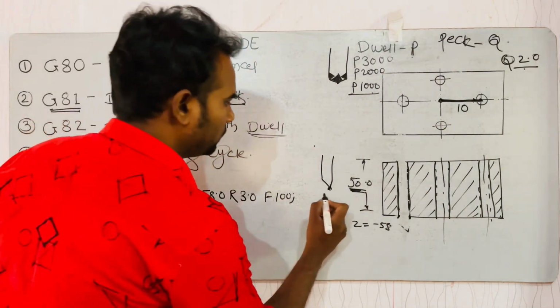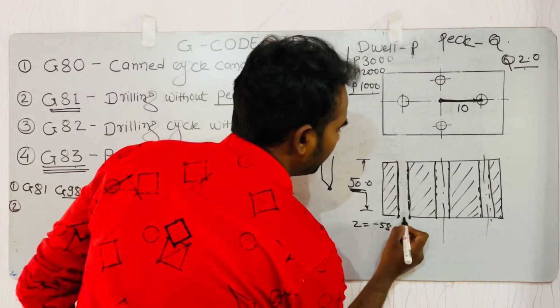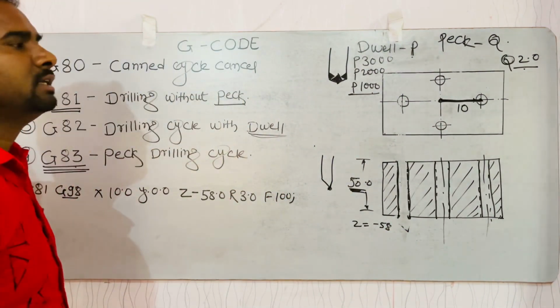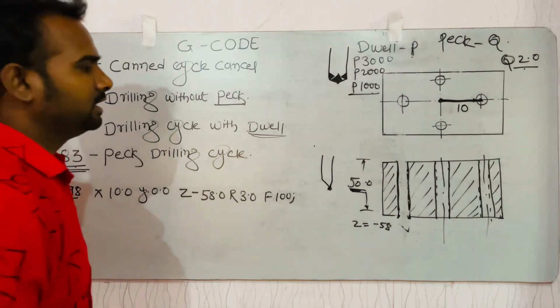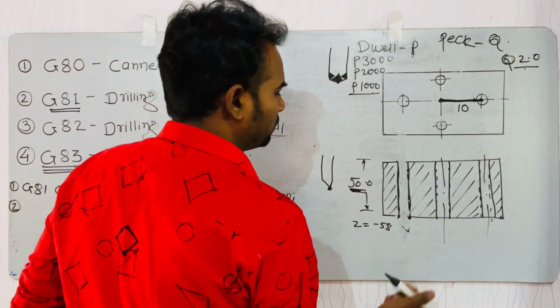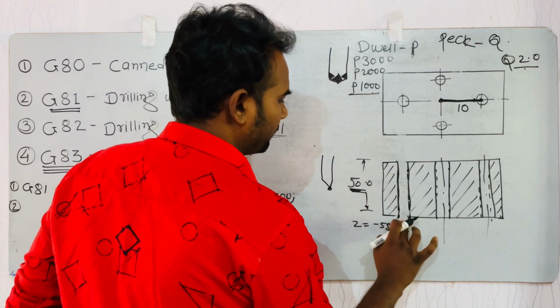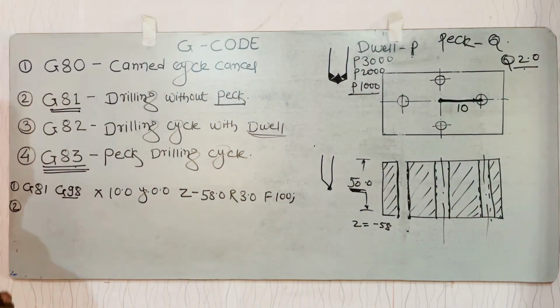To eliminate this burr, we have to give dwell to the drilling operation, and this is possible with the G82 cycle. It provides a dwell to our drill and eliminates the burr. So how does the G82 block look?